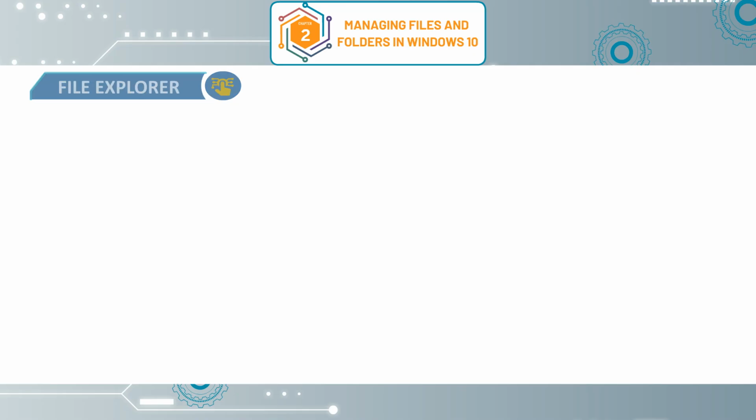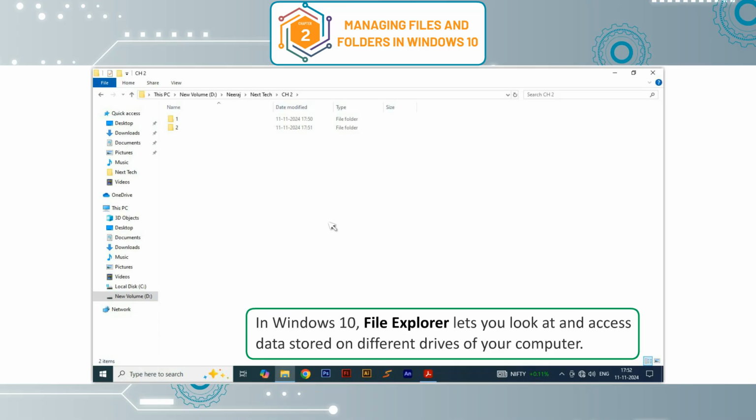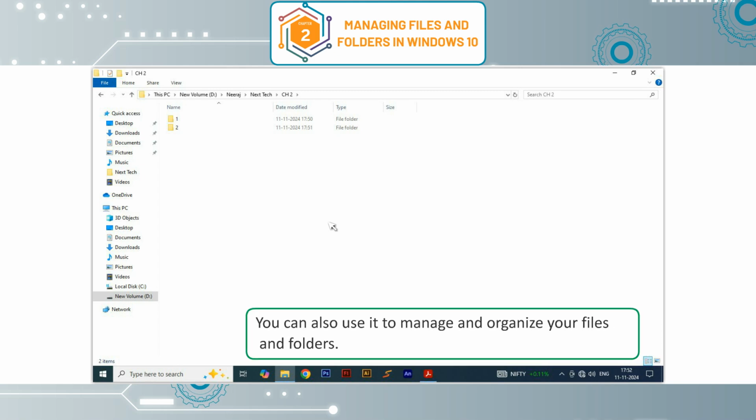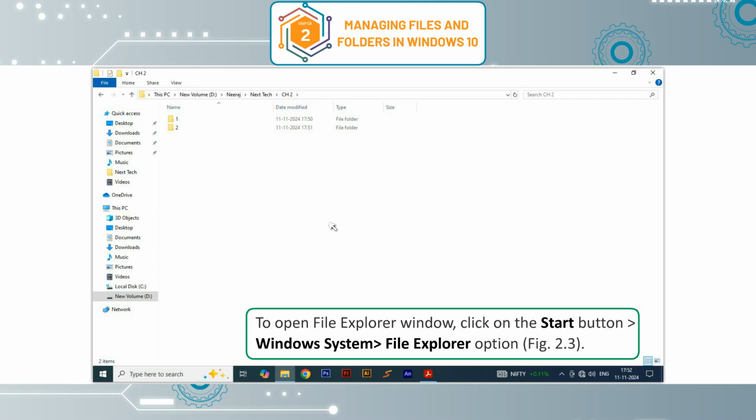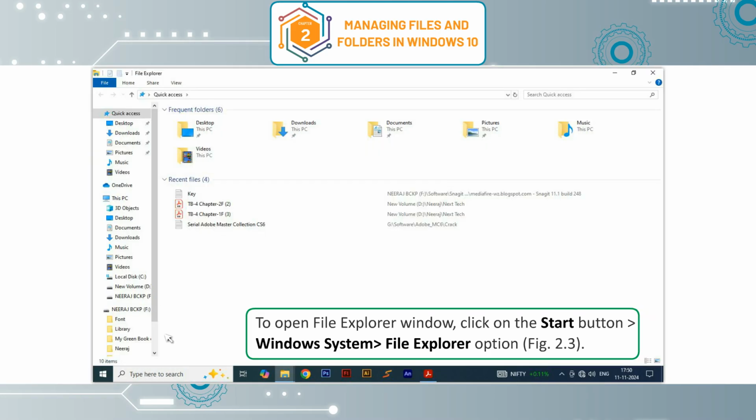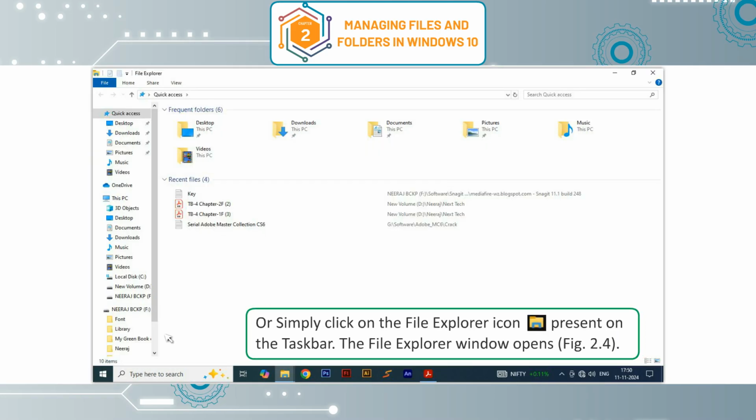File Explorer. In Windows 10, File Explorer lets you look at and access data stored on different drives of your computer. You can also use it to manage and organize your files and folders. To open File Explorer window, click on the Start button, Windows System, File Explorer option, figure 2.3. Or simply click on the File Explorer icon present on the taskbar. The File Explorer window opens, figure 2.4.